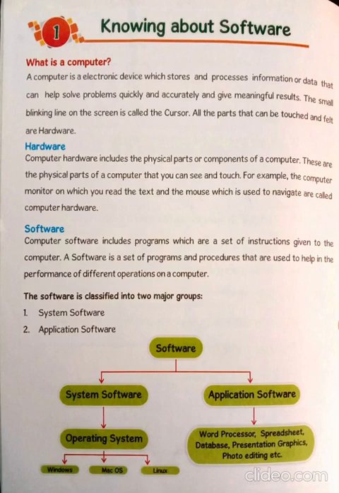The software is classified into two major groups, that is system software and application software. System software is also called operating software. Operating means when you start a computer, it takes a few seconds to get ready for you to do your work. That is, the computer is loading the operating software. Operating software means Windows, OS and Linux, that prepares your computer to do your work.